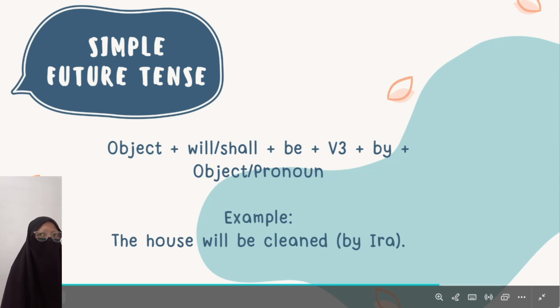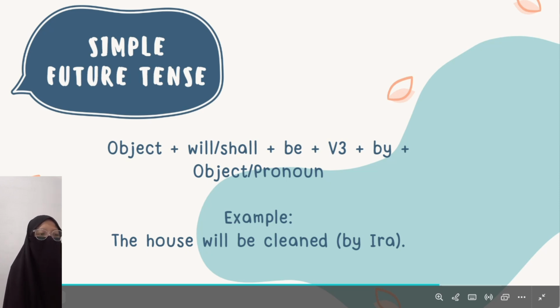Usually people use will in the simple future tense because it is more flexible. But sometimes people use shall with the we context.